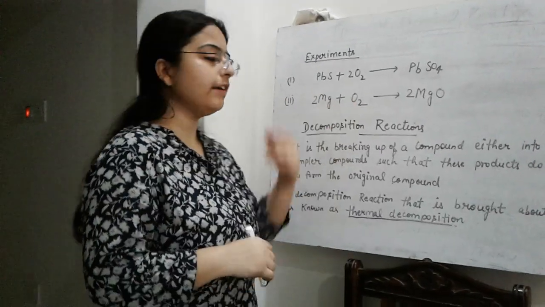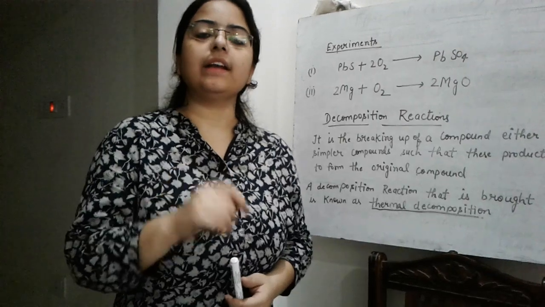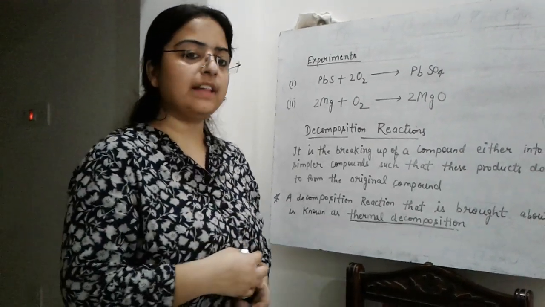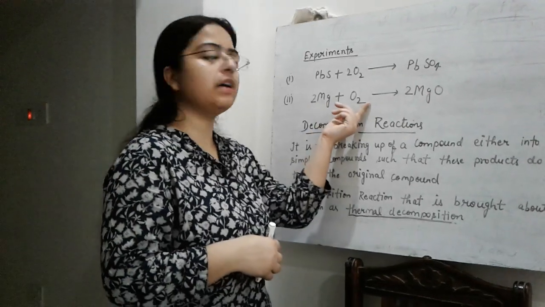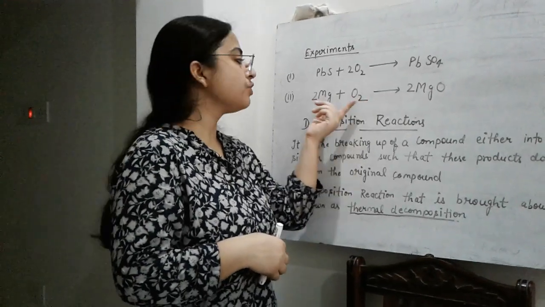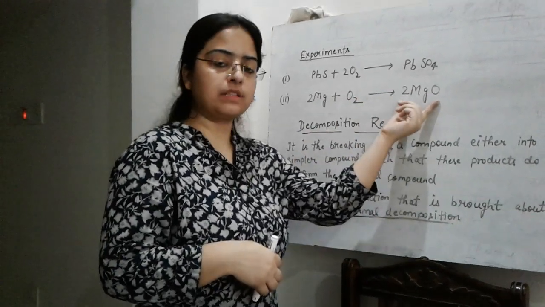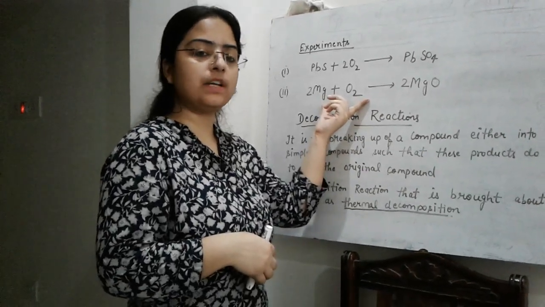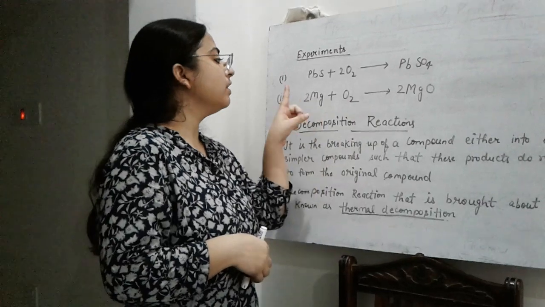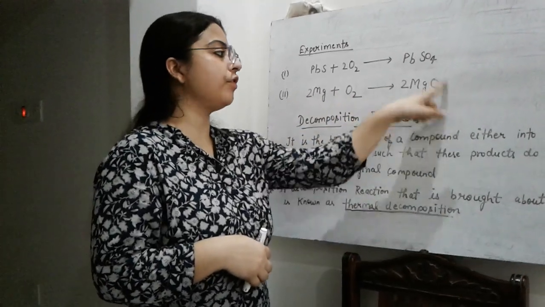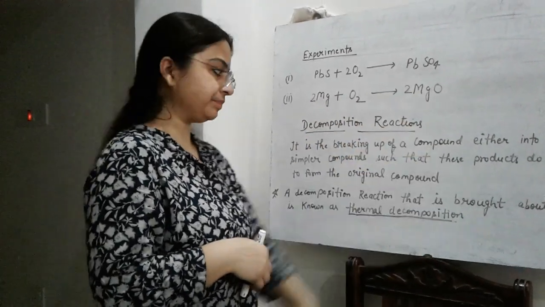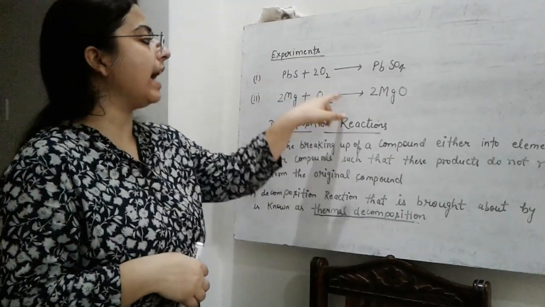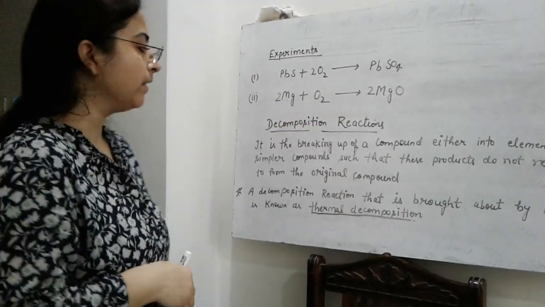In the same way, if we take a magnesium ribbon and take it to the flame, then this magnesium will burn in the presence of oxygen to form magnesium oxide. This is again an experiment of a direct combination reaction where two elements are combining to form a new compound. So these are the experiments which can be performed for the direct combination reaction.